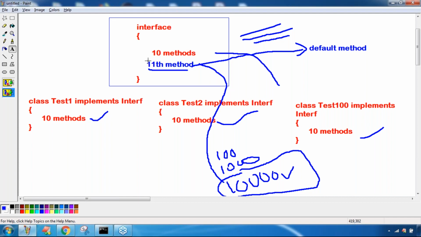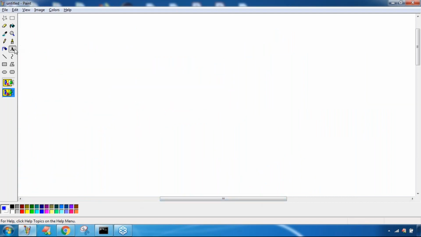Yes, friends. Are you in the position to understand what is the need of the default methods concept in the Java 8 version? Really beautiful concept. If the default methods concept is not there, then in Java you can't expect these many new features. The best example is the streams concept. I want to get a stream.